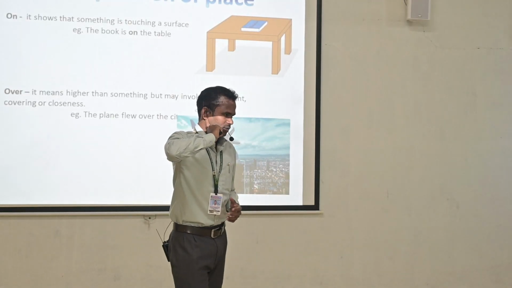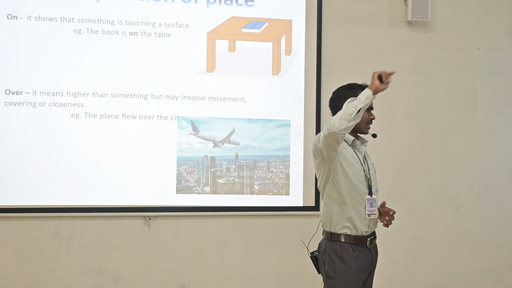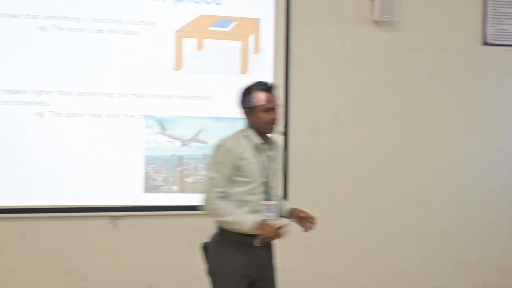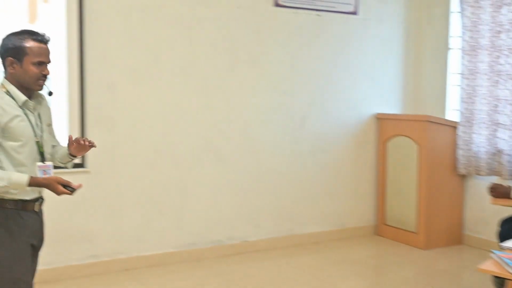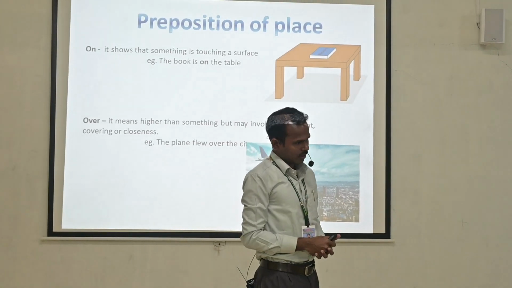Let me give you one example. There is a fan. So is it over the head or above the head? Above the head, very good. So we are using the preposition above only because there is no direction in the fan. It's standby. So I want to convey to you, when there is no direction in the second object, then we will use the preposition above. And if there is any direction, then over. If there is any mutual contact between these two items, then we will use the preposition on.